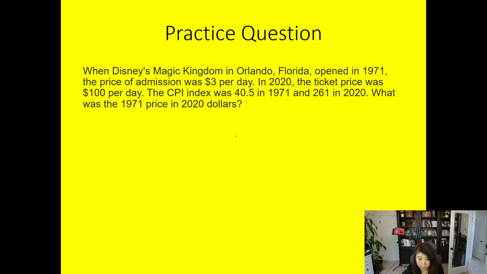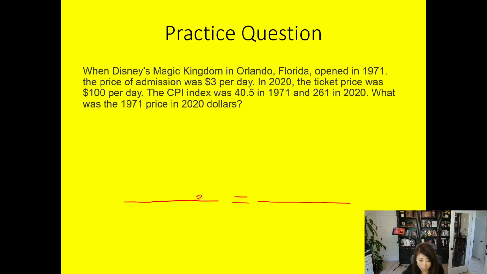First, we need to write down an equation. This is related to two years: one is 1971, the other is 2020. You can put 2020 on the top, or you can put 1971 on the top. You just want to make sure that both sides match the years on the numerator and the denominator.